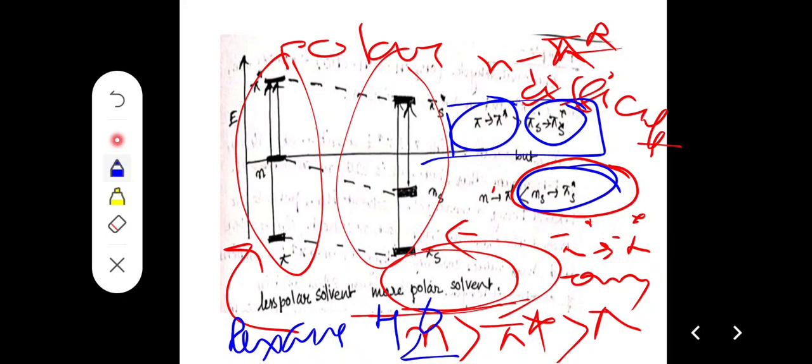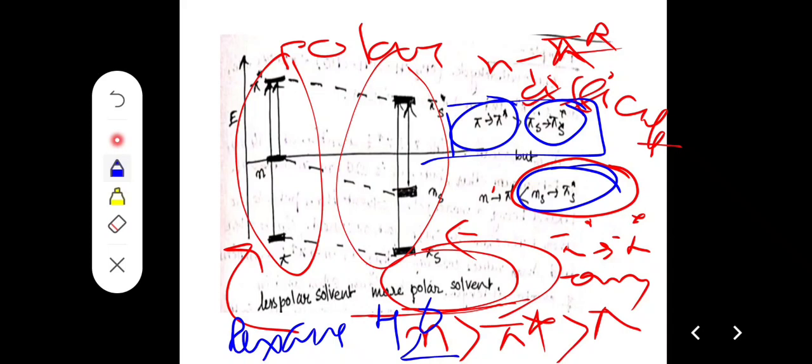When water is taken as a polar solvent, the lone pair is more stabilized, then pi star, then pi. As the lone pair is more stabilized, non-bonding to pi star is not favorable. When the system goes to an unstable state, that is not favorable, so more energy has to be provided.